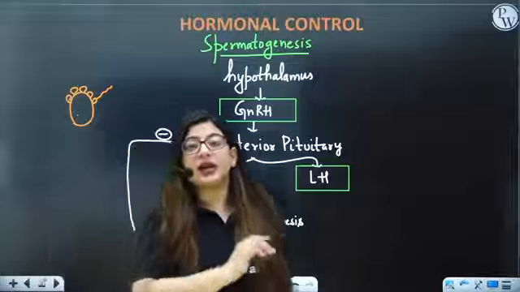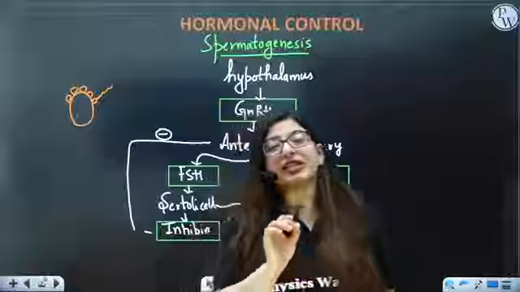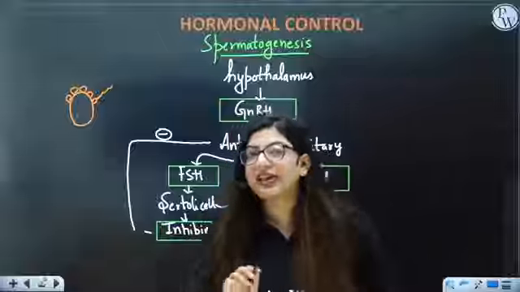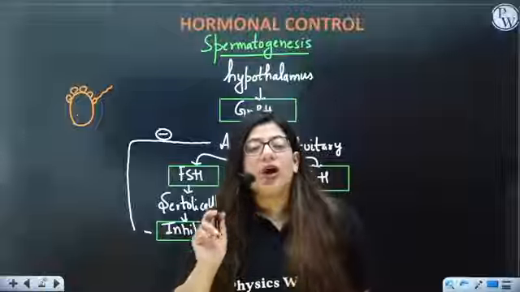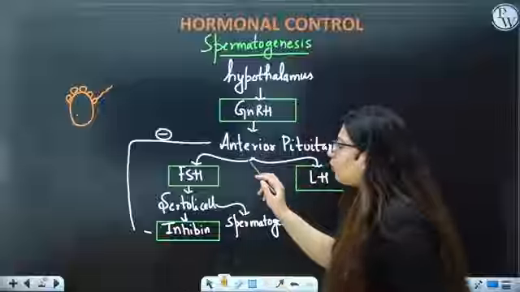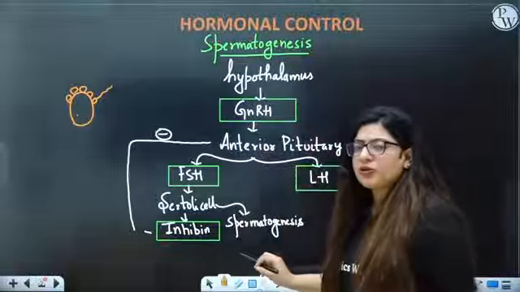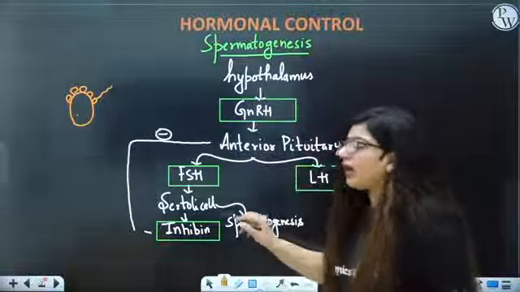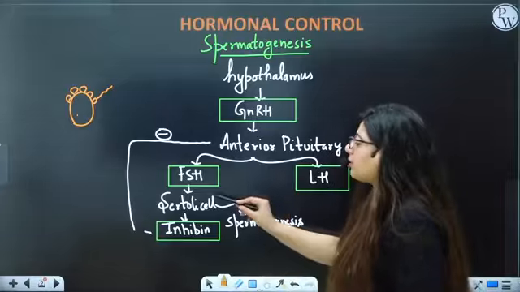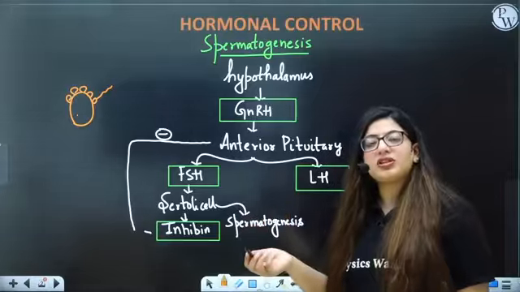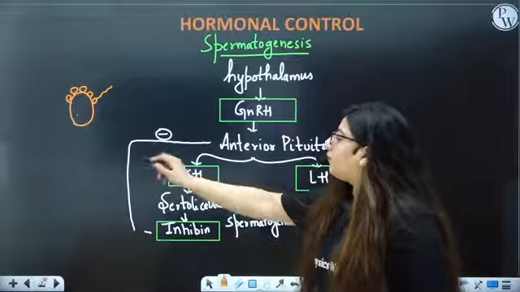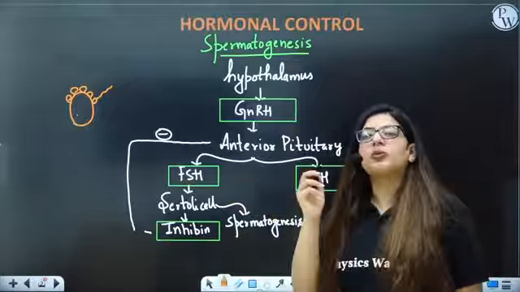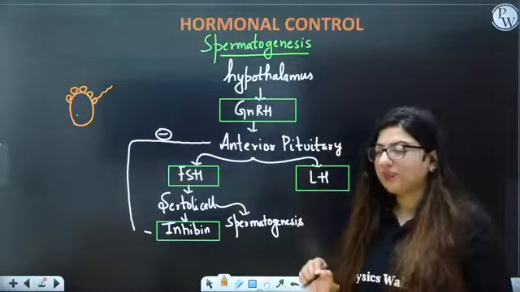So at that time, the Sertoli cell will secrete inhibin. Now, inhibin will tell the pituitary, we don't want to produce more sperms. Why? Because we already have a lot. So that's why the Sertoli cell helps in spermatogenesis. Also, it gives negative feedback so that no more spermatogenesis can take place.